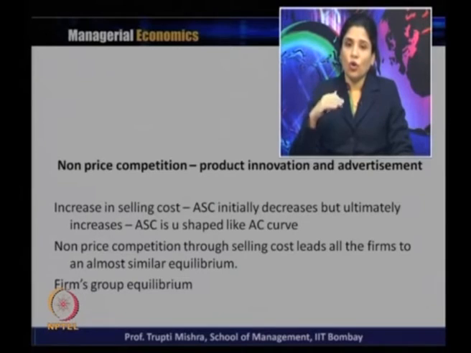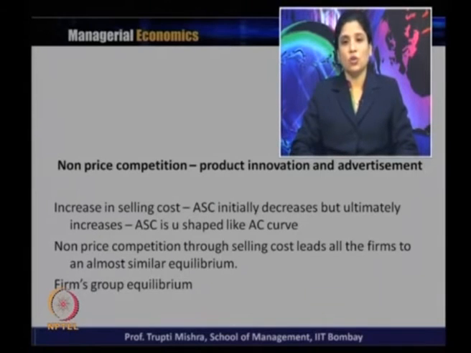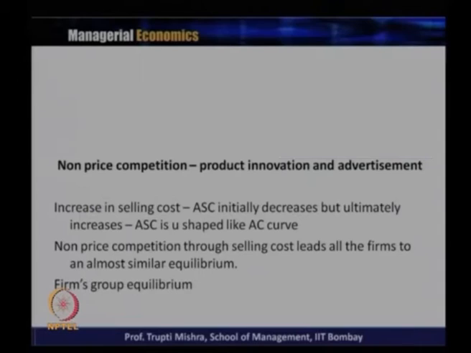Non-price competition through selling cost leads all the firms to an almost similar equilibrium, and the firms reach a group equilibrium. Before getting into the group equilibrium, we will see how this average selling cost is added to the average production cost, and if it is not added, whether there is a difference in the equilibrium or not.